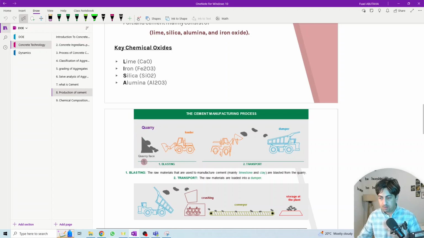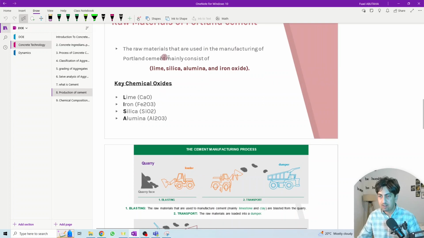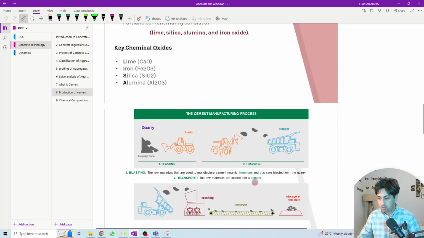So the first step is collecting the raw material, and we start with blasting. We go to the quarry, which should be rich with lime, clay, and silica, to be a source of the raw material for cement production. The raw materials used to manufacture cement are mainly limestone, silica, alumina, and clay. They are blasted from the quarry, and the quarry should be rich in this material.